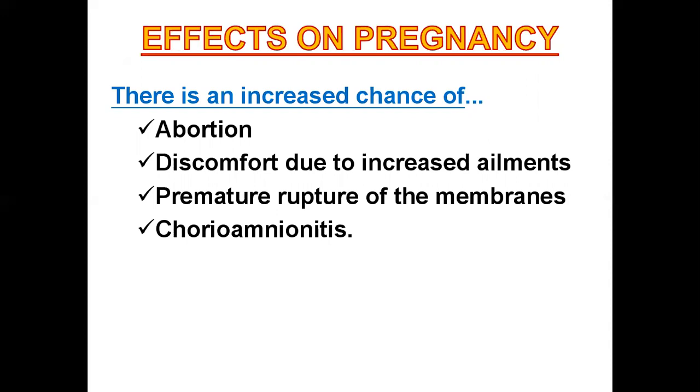There are chances of abortion, discomfort due to increased alignment, premature rupture of the membranes, and chorioamnionitis. Abortion happens because the falling down uterus does not have much area inside the cavity to keep the fetus inside, so it will expel out. Then discomfort due to the increased alignment. Then premature rupture of the membranes will occur because of the compression coming from the uterus and also because of the elongated cervix. Then chorioamnionitis.